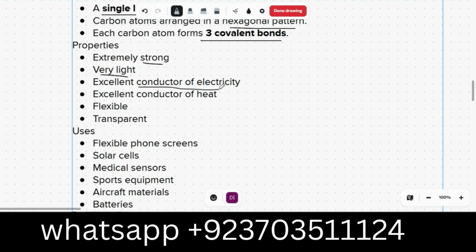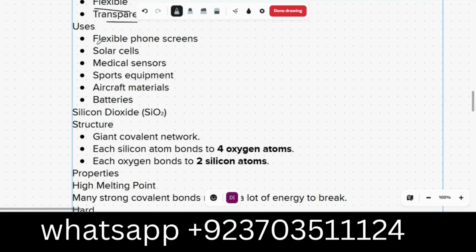Graphene is an excellent conductor of electricity, and it is used in some places as a different kind of conductor. It is also an excellent conductor of heat. It is flexible and transparent. So where do we use it? Flexible phone screens, solar cells, medical sensors, sports equipment, aircraft materials, batteries, and sports cars, a lot of them.